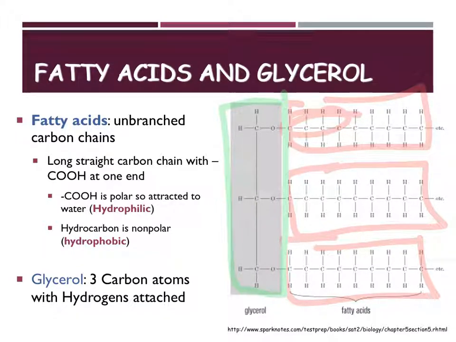So a fatty acid is a long, typically straight chain of carbons that have at one end a COOH. The COOH, that's that carboxyl group we mentioned in class. The COOH, the carboxyl, is a hydrophilic group. What that means is that it's going to love water and it's going to want to hang out with water. The COOH actually can make things acidic. So on one end of the molecule, we have a COOH.